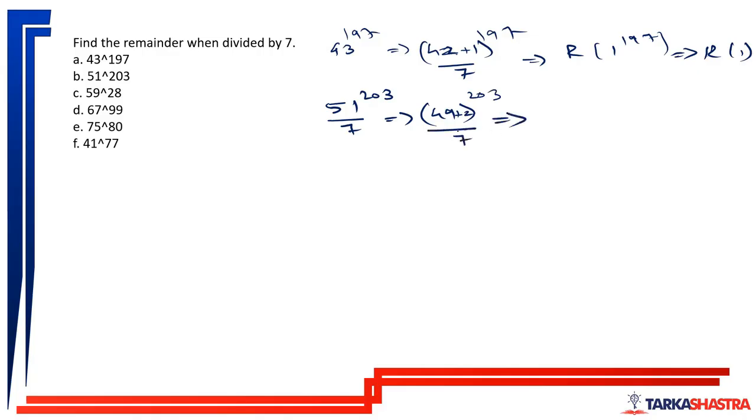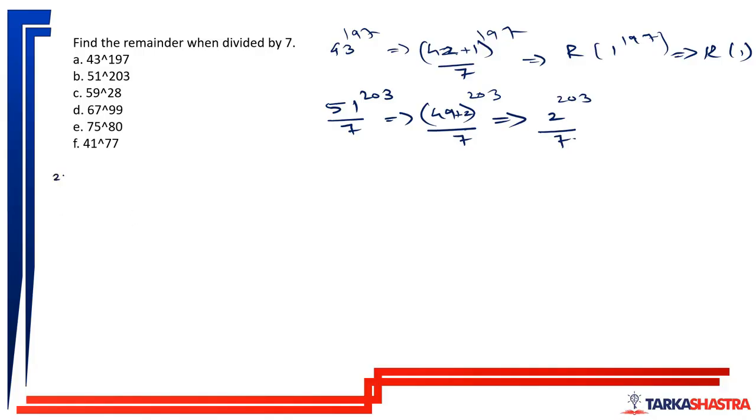All the terms having 49 will leave a remainder of 0. So my eventual remainder will be 2 to the power 203 divided by 7. But here we cannot stop. The remainder should be less than 7. So 2 to the power 203 will be much higher than 7. So we'll have to work on this as well.